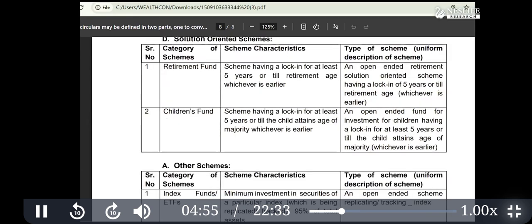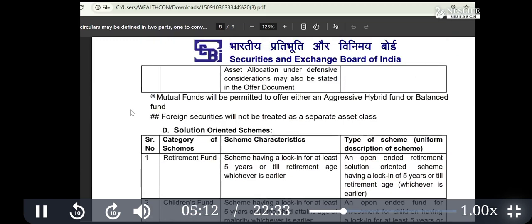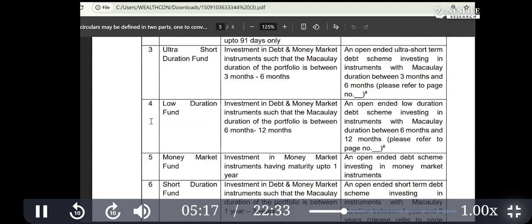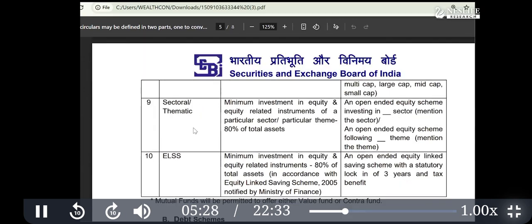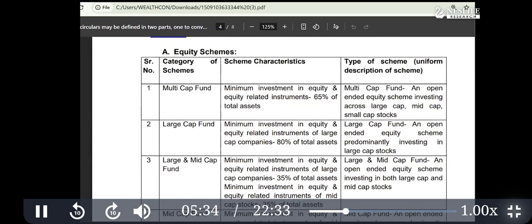Clear? Out of these, this is useless, so don't waste your time on it. It is not required. Then there are index funds, ETFs, funds of funds, or gold funds; those are residual, remaining. So the important categories are now three: EDH. I'll go into the equity category. Remember the categories EDH: equity, debt, and hybrid. Under the equity category, I'll again classify them; there are 10 categories.